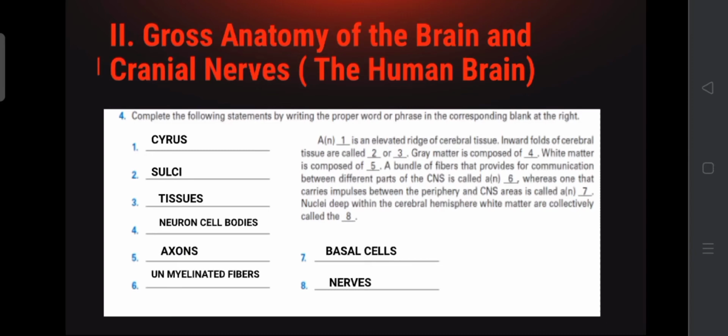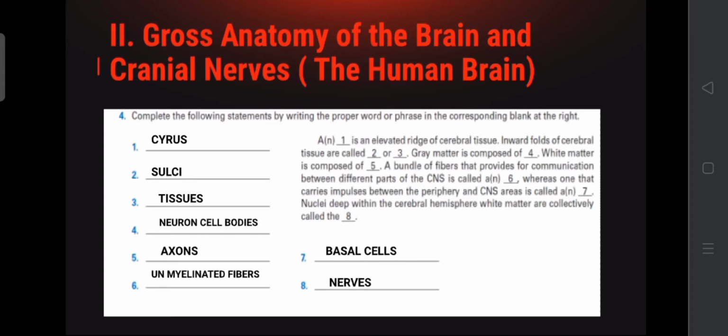A bundle of fibers that provides for communication between different parts of the CNS is called myelinated fibers, whereas one that carries impulses between the periphery and CNS areas is called a projection tract. Nuclei deep within the cerebral hemispheres' white matter are collectively called the basal nuclei.